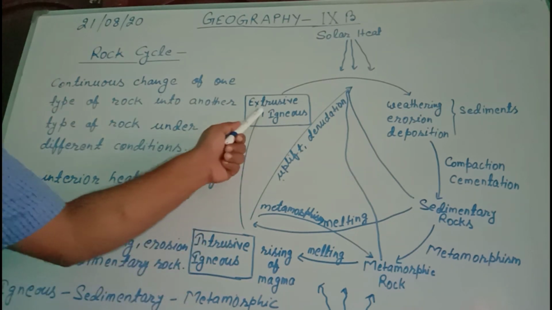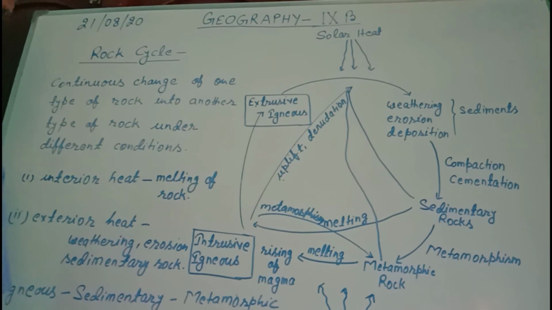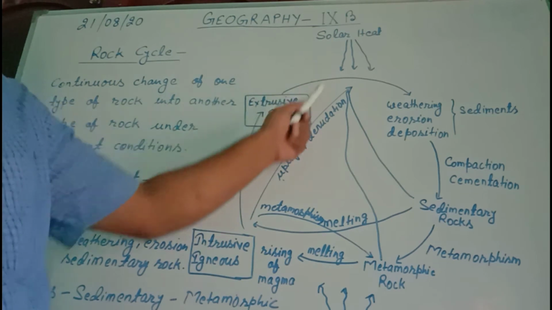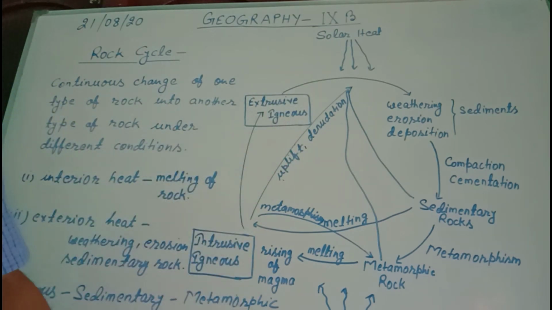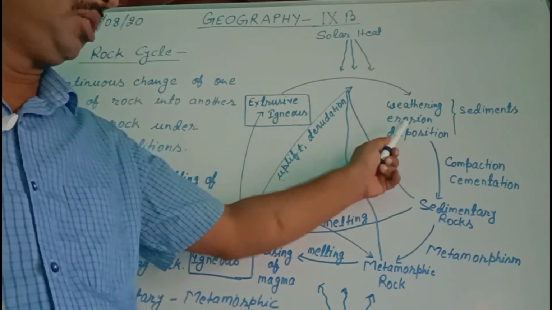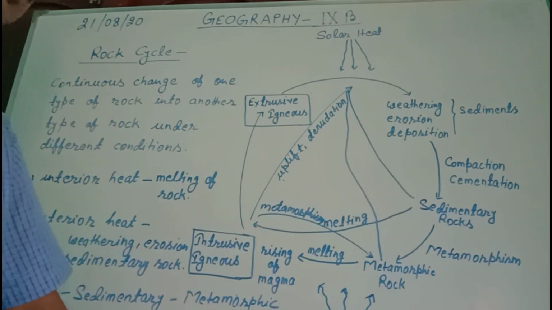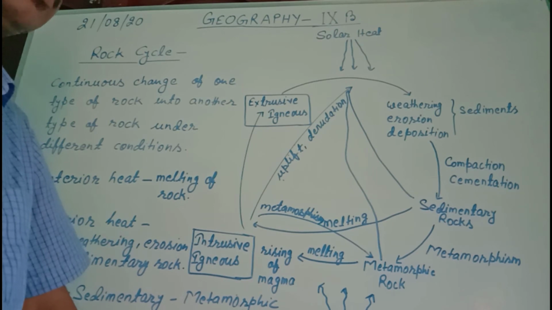Since these extrusive igneous rocks are exposed, the solar heat is subjected on the extrusive igneous. Due to this reason, the extrusive igneous is weathered, eroded and deposited as the sediments.